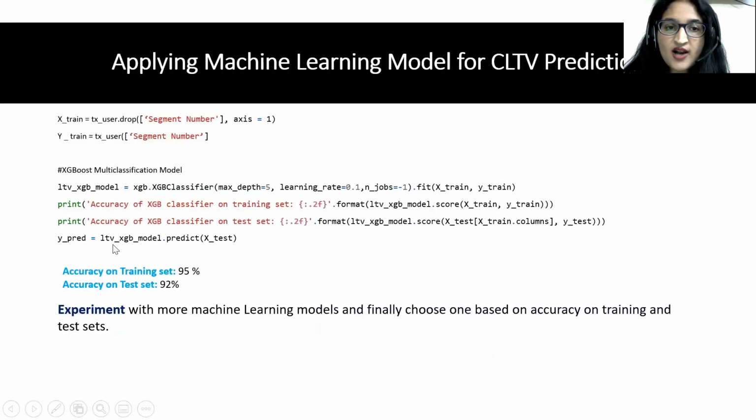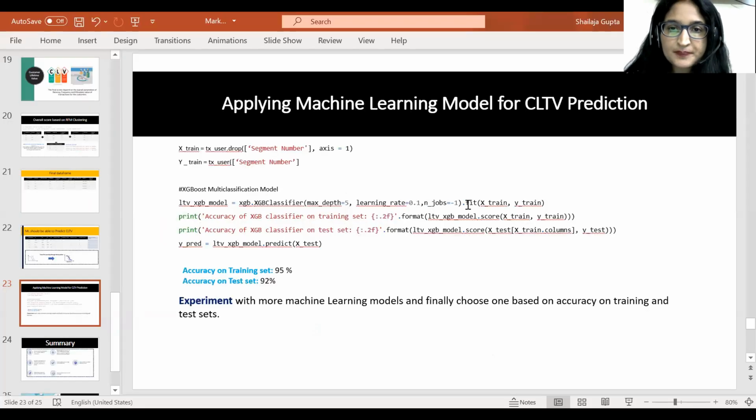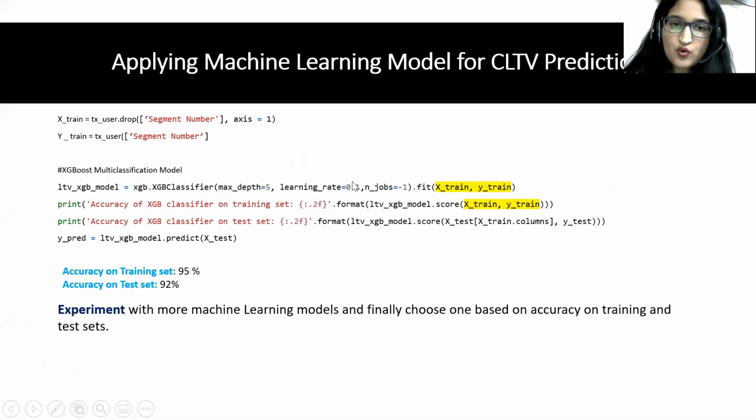What we are doing is using an XGB classifier. This line is calling a function, XGBoost. It's a machine learning model, which you're calling to predict this customer lifetime value. You are just calling a dot fit function. Basically, you are training this model using your X and Y input and output variables.